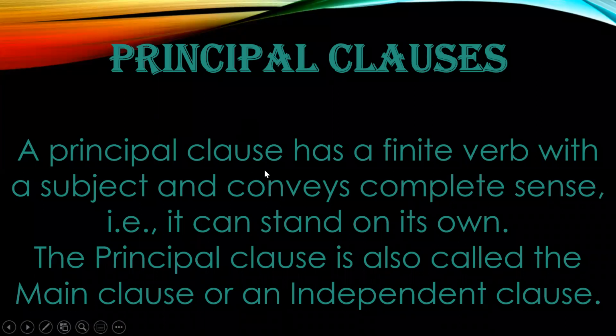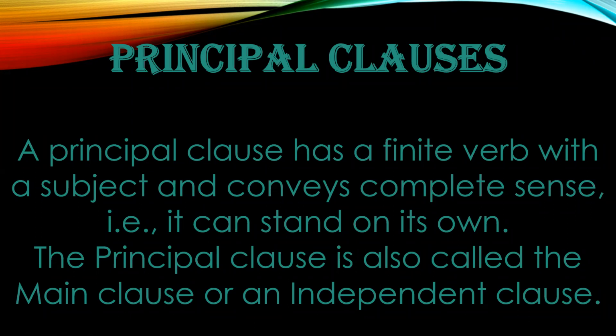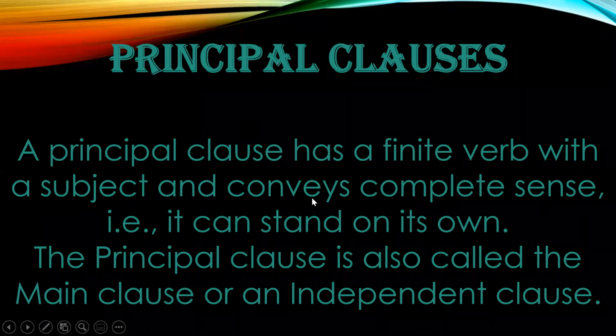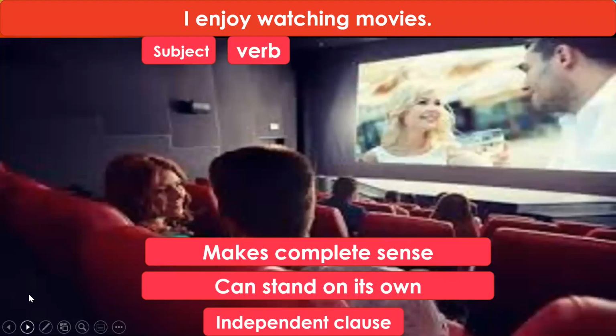So such a clause is called a principal clause, which has a verb and a subject, which conveys a complete sense and which is capable of standing alone as a sentence. Now let us look at this example. I enjoy watching movies. So in this sentence, I is the subject, enjoy watching is the verb, and this sentence makes complete sense. This is making complete sense to me, and it is capable of standing on its own as a sentence. Therefore, this is an independent clause.